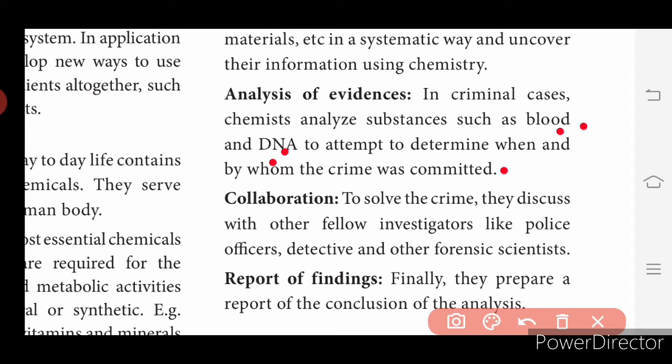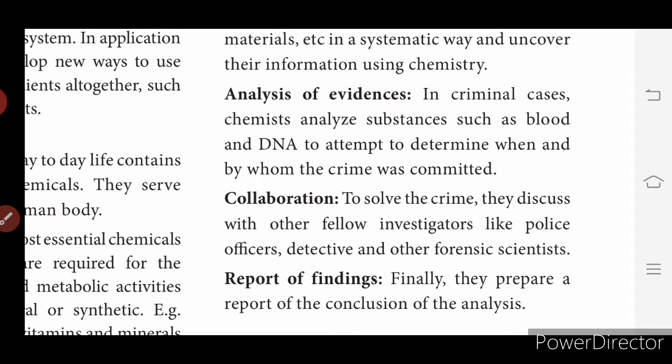Then collaboration. To solve the crime, they discuss with other fellow investigators like police officers, detectives and other forensic scientists. Okay, they arrange a meeting, they discuss, they exchange their forensic reports. Then they will try to match everything, and they pinpoint who the murderer will be. And report of findings. Finally, they prepare a report of conclusion of the analysis. Okay, so these are the methods to be followed for the criminal investigation.